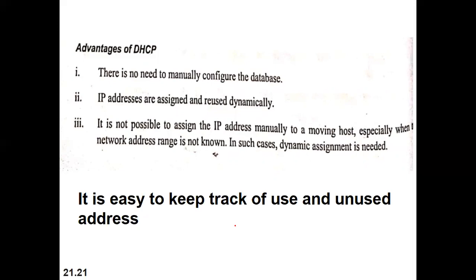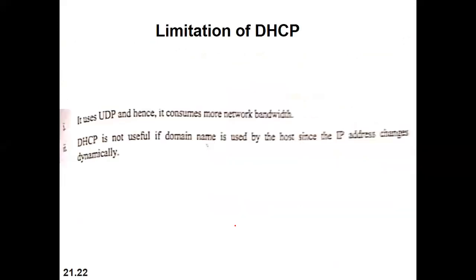So it is easy to keep track of used and unused addresses with your DHCP, and it uses UDP, hence it consumes more network bandwidth. Why more network bandwidth? Because we know how UDP works. It is a connectionless protocol. When a connectionless protocol works, most of the overhead is for sending your data, because every data packet has some header information which includes the source address, destination address, and the rest of the control information. So of course UDP consumes more network bandwidth because of the overhead of the header.